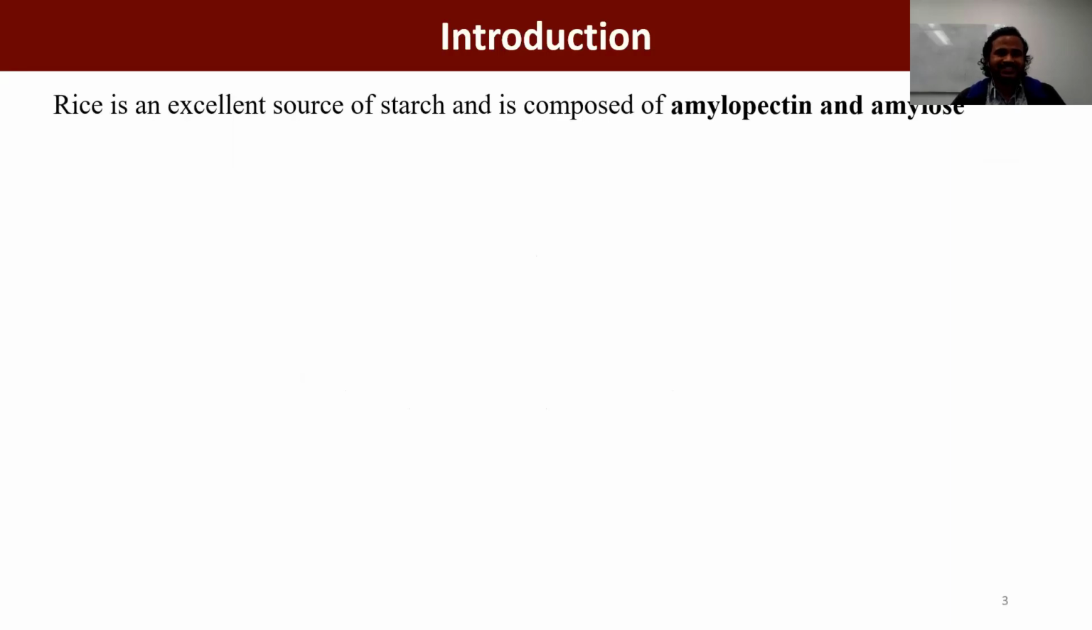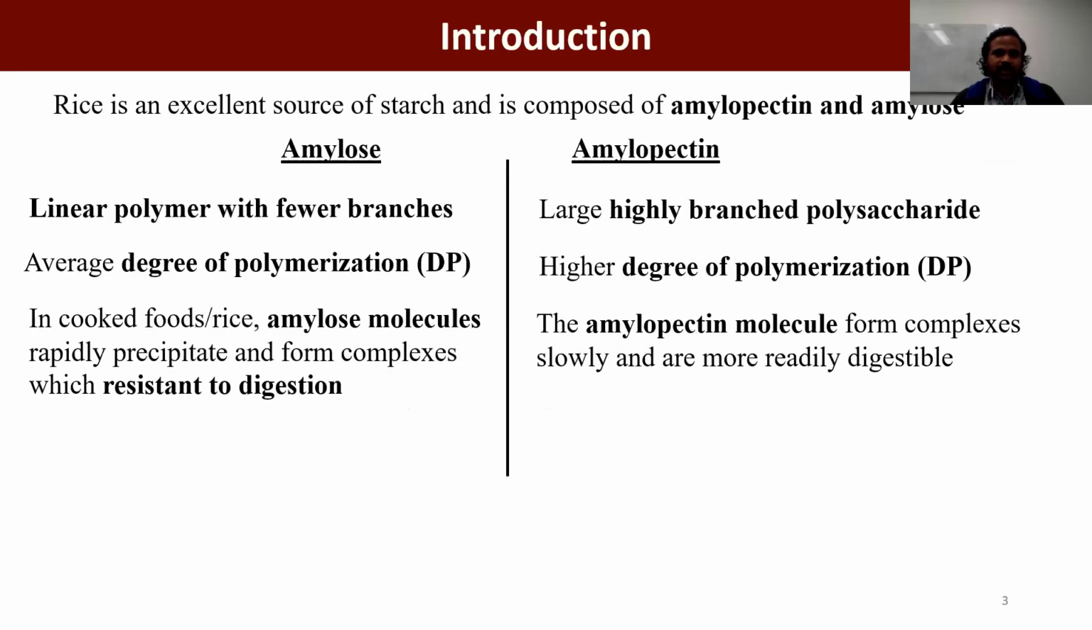As we all know, rice is an excellent source of starch, and starch is composed of amylopectin and amylose. There are some differences between these two components. Amylopectin is a highly branched polysaccharide with a higher degree of polymerization compared to amylose. One of the major characteristics in cooked rice is that amylose molecules rapidly precipitate and form complexes which are difficult to digest. On the other hand, amylopectin molecules form complexes slowly due to their highly branched structure and degree of polymerization, and are more easily digestible.